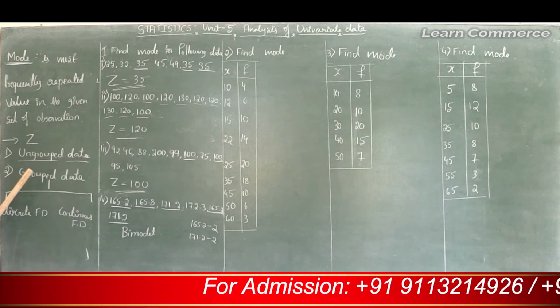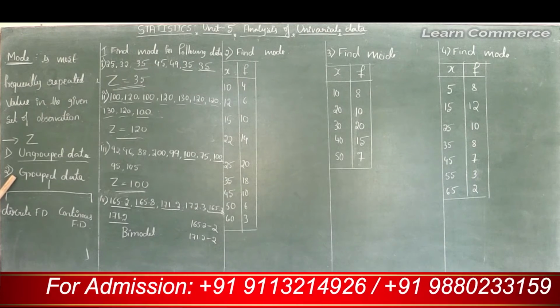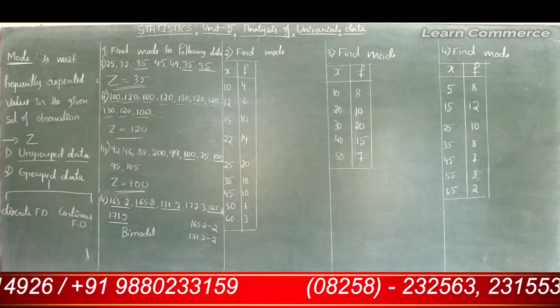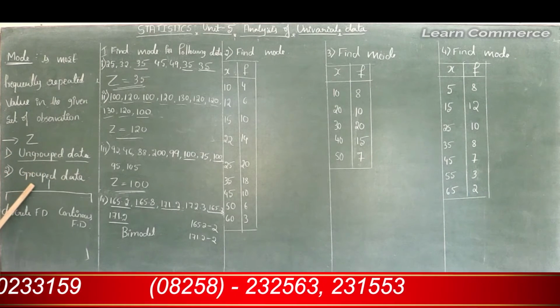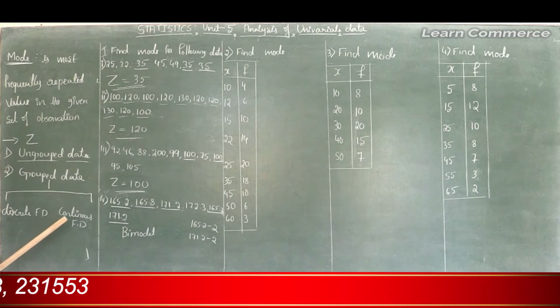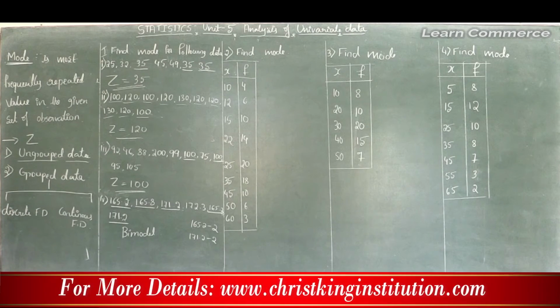Okay, next move to the second case. The second case of calculation of mode is grouped data. In grouped data there are two types: one is discrete data, another one is continuous data. So let's see the calculation of mode in case of discrete frequency distribution.